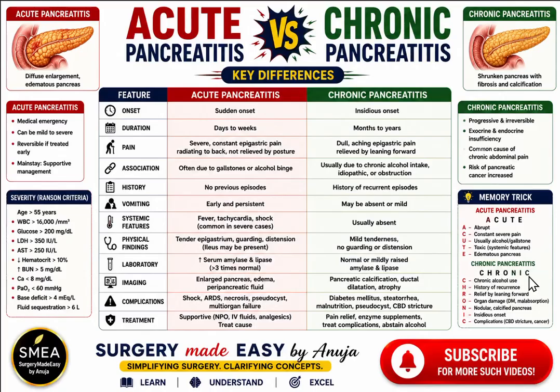In a chronic patient, C stands for chronic alcohol use, H is for history of recurrences, R is relief by leaning forward, O is organ damage either due to diabetes mellitus or malabsorption, N is for a nodular calcified pancreas, I is for insidious onset, and C is for complications such as CBD stricture or cancer.